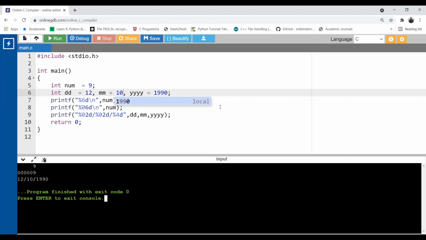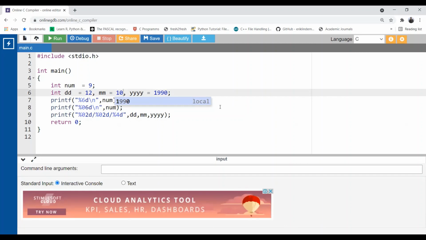So this is a pretty interesting fact with printf. You can try more. Watch this video many times and note down the facts.